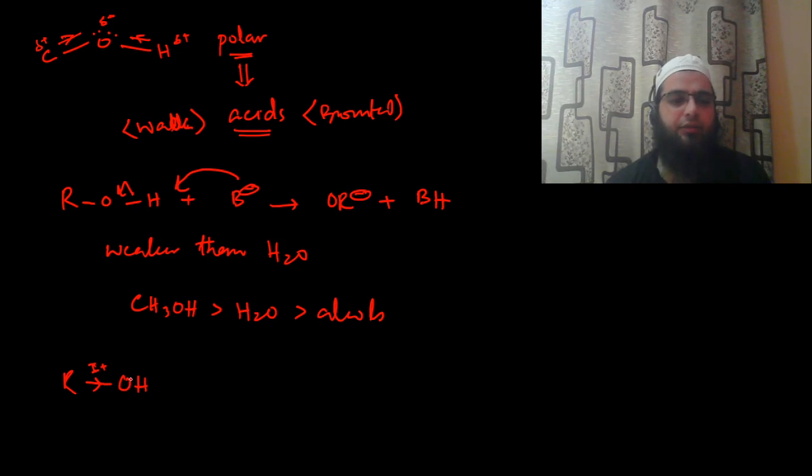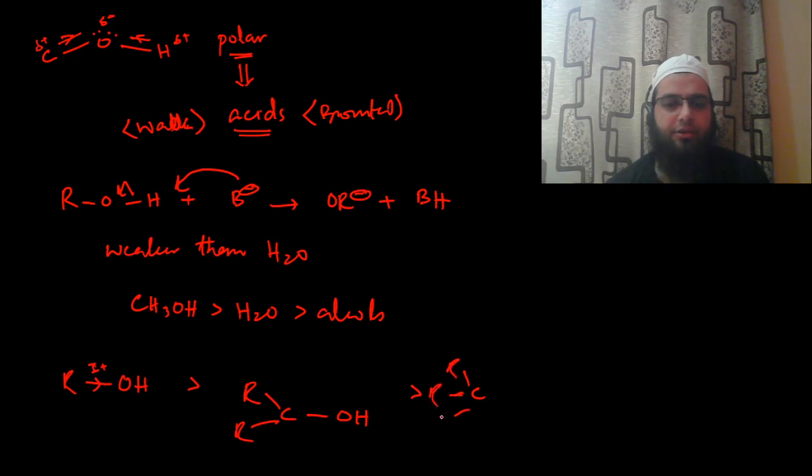As a result, it will be decreasing the polarity. But if we increase this number, if it is a secondary carbon that's attached to the alcohol, then again this bond polarity will be decreased, the acidic strength will be decreased. And if this is a tertiary alcohol, again the strength will be decreased, and this will be a very, very weak acid. This will be a very weak acid, because it is going to decrease the polarity of the bond by increasing the electron density on the oxygen.